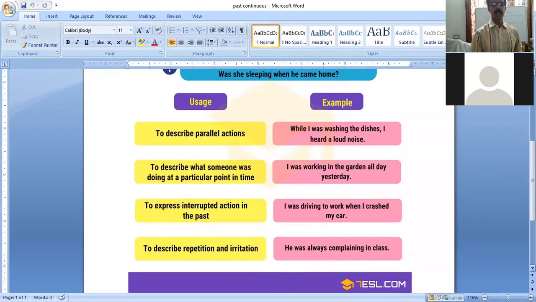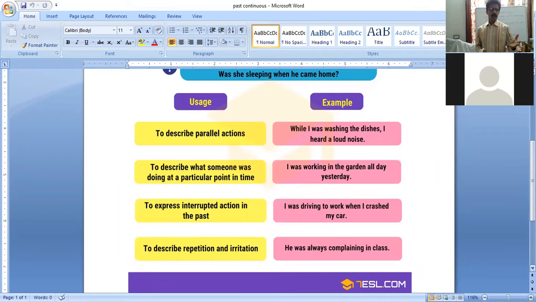Next one is to express an interrupted action. Interrupted action is the irritable action. So, I was driving to work when I crashed my car. It means I was continuously driving, then suddenly my car crashed. My car stopped. That is the meaning. So in this way, one work interrupted the other. One work was going on, then it interrupted the other.